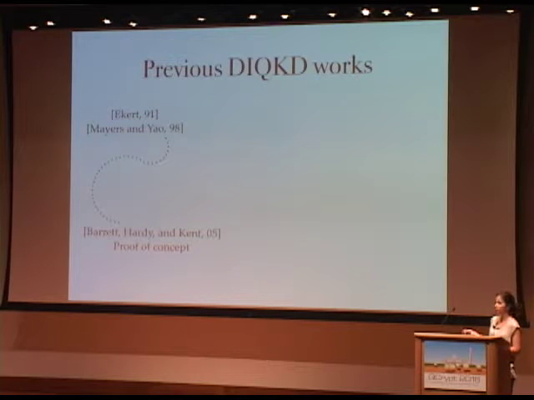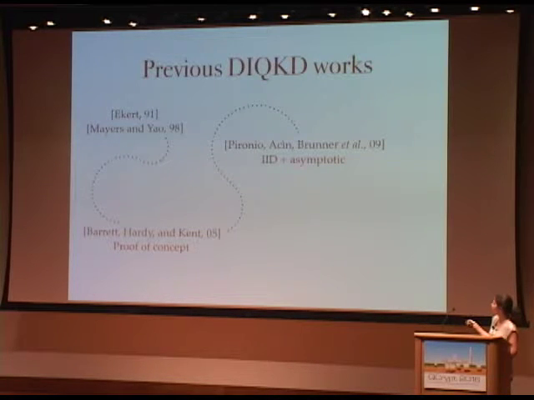They also gave a first proof of concept that it is indeed possible to extract one output bit, one secure bit, basing the security only on Bell inequalities, but for the perfect case when there is no noise at all and everything is perfect. Then several years later, Pironio et al. considered a stronger case, so it's not just a proof of concept, but really a protocol that can tolerate noise.